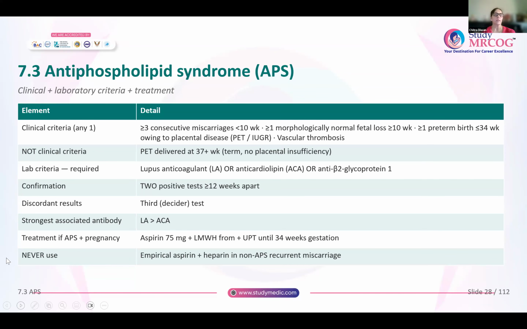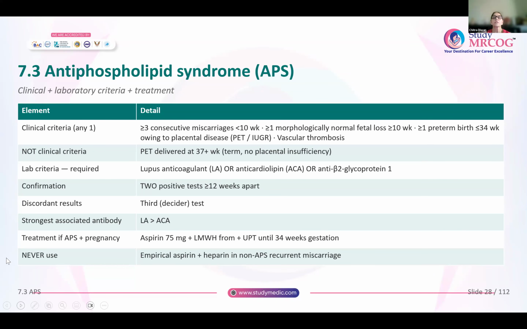Now the lab criteria. Any one should be positive: either lupus anticoagulant, anticardiolipin antibodies, or anti-beta-2 glycoprotein 1, even if only one is positive. But remember, it has to be done 2 times, 12 weeks apart.